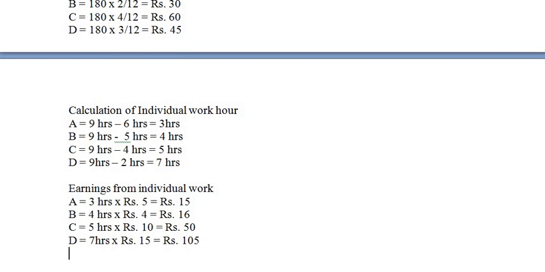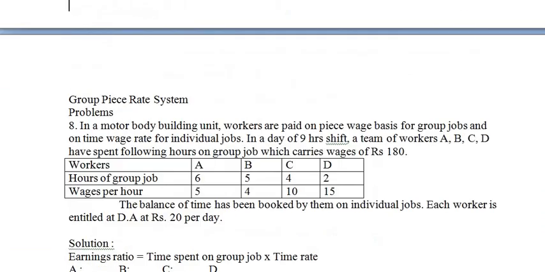Now, apart from these two earnings, what they say is the balance of time has been booked by them on individual jobs. This we have calculated. Each worker is entitled to DA at rupees 20 per hour. It means apart from their group earnings as well as individual earnings, daily they are getting rupees 20 as DA.